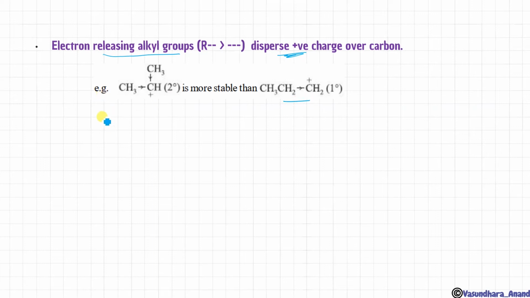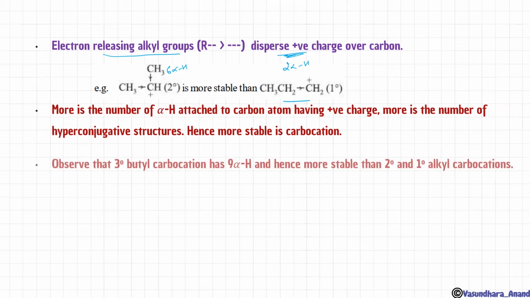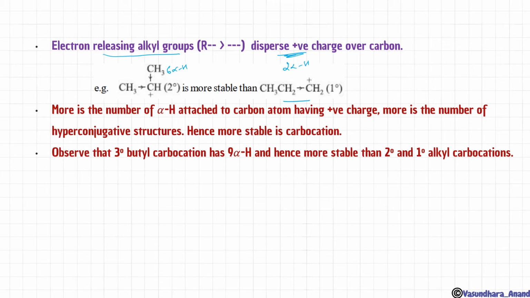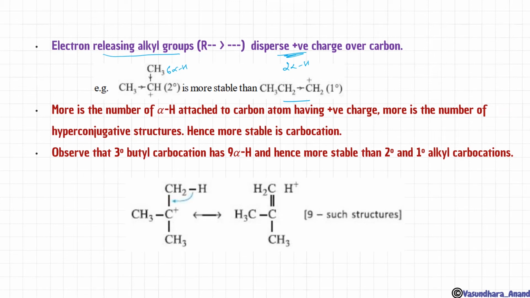We can say that the more stability comes from alpha hydrogen also: 6 alpha hydrogen here, only 2 alpha hydrogen here. So obviously 6 alpha hydrogen will have greater contribution in stability. More is the number of alpha hydrogen attached to carbon having positive charge, more is the number of hyperconjugative structures, and hence more is the stability. Observe that tertiary butyl carbocation has 9 alpha hydrogen and hence is more stable than the secondary and primary alkyl carbocation. We can see 9 alpha hydrogen over here, so 9 such structures will be hyperconjugative and hence more stability.